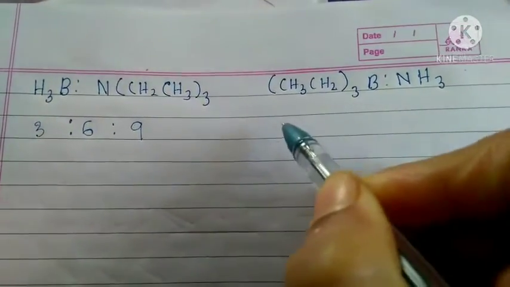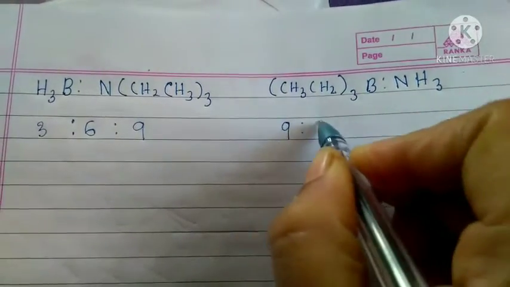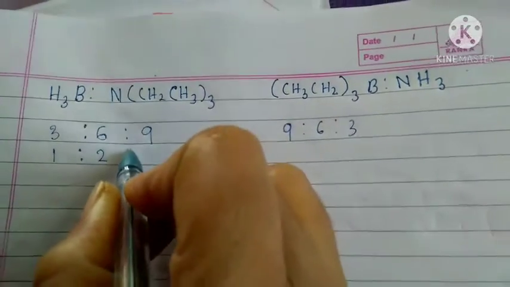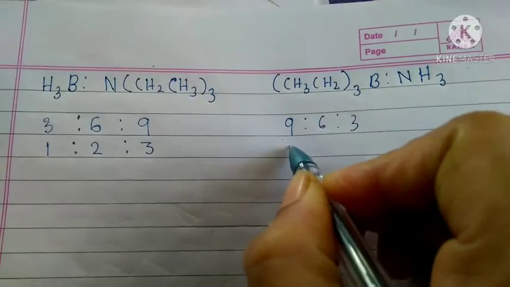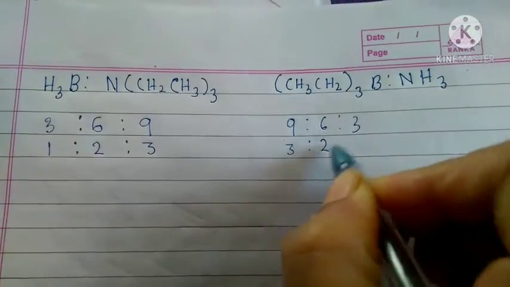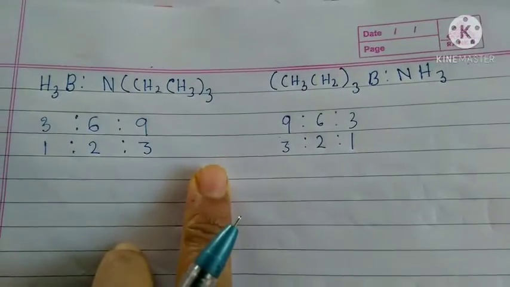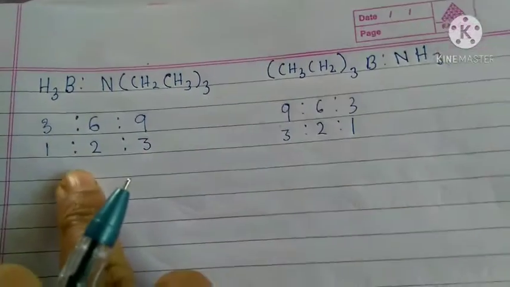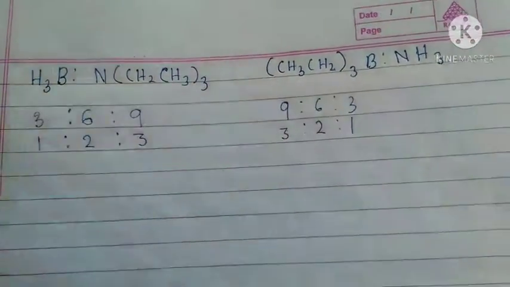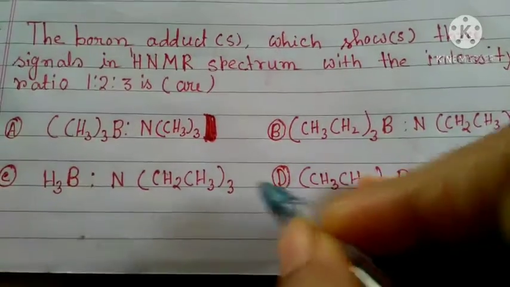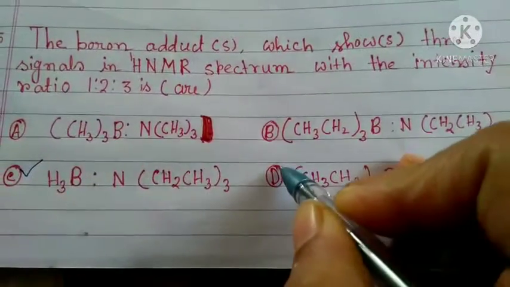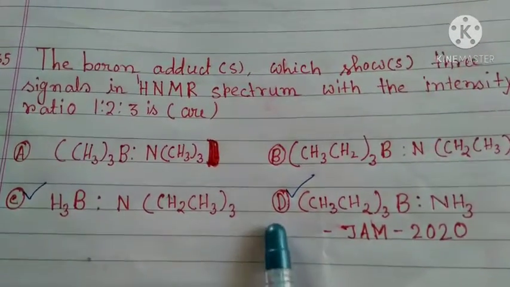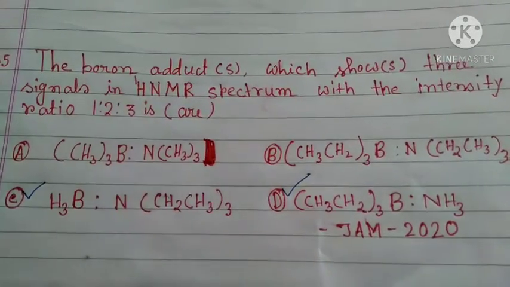Here also 9 to 6 to 3, so it will be 1:2:3. Here also 3:2:1, so both of them will give signals at a ratio of 1:2:3. So both options C and D are the correct options, giving 3 signals in the HNMR spectrum with the ratio 1:2:3.